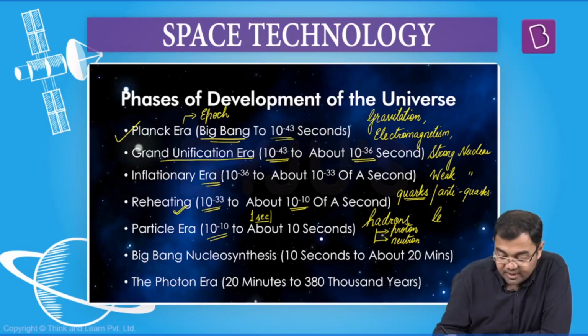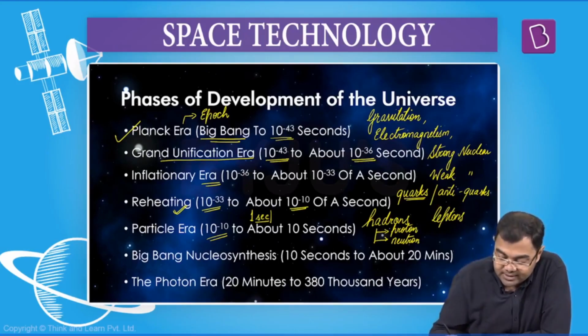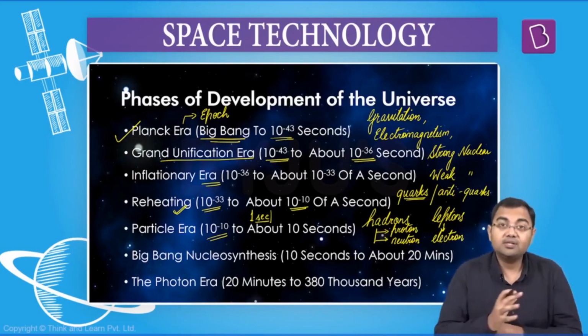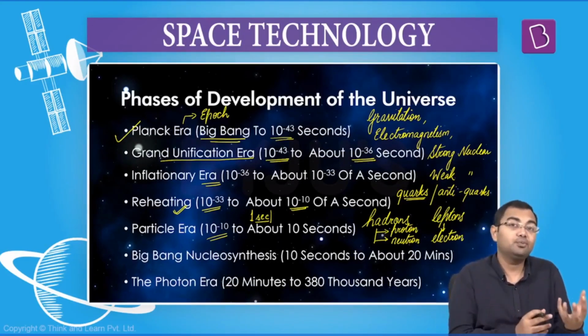And from the first second, we enter another era where another subatomic particle comes into the picture, and these are leptons. There is one very important kind of lepton which is called an electron. Just know this for now, no need to go into these details.